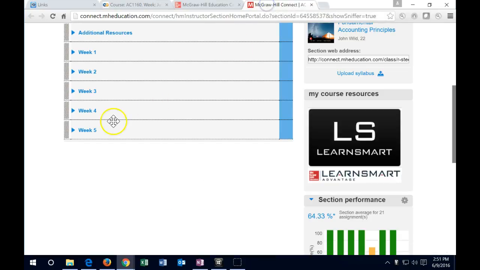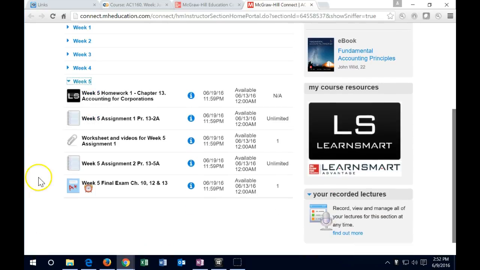So if we go into Connect and we open up the current week that we are in, we should have by now the familiar layout. We've got the Learn Smarts here, so you want to go through the Learn Smarts, and then we have the assignments that will be a bit longer assignments.